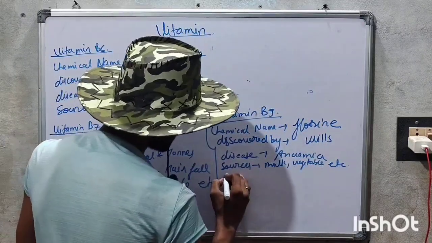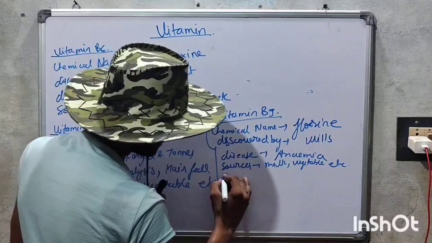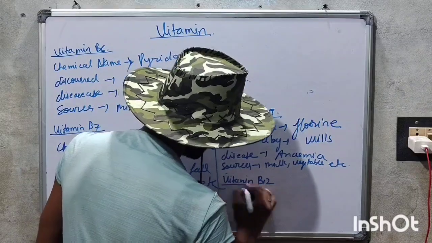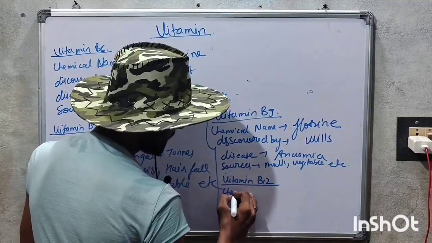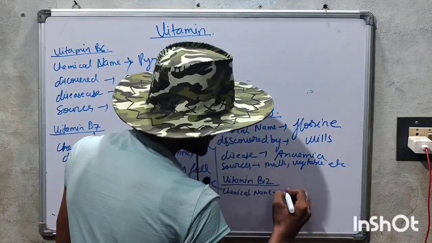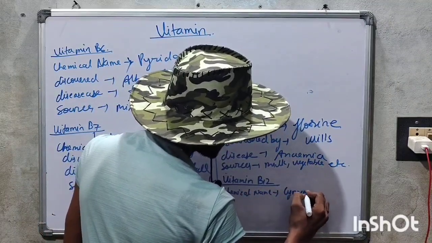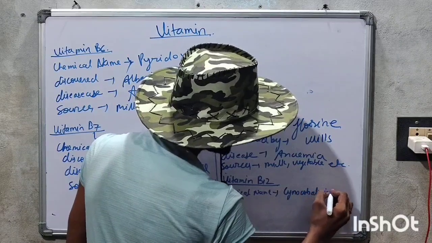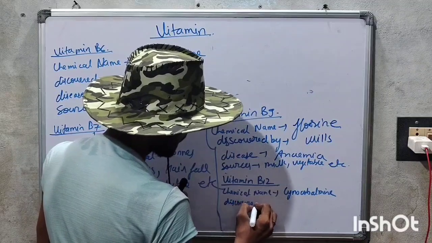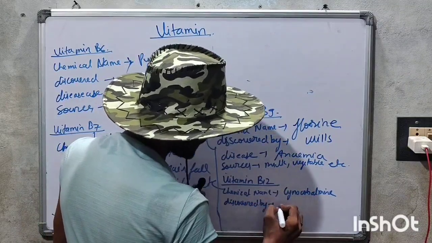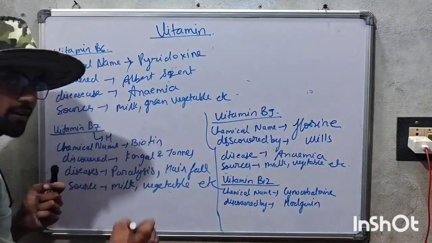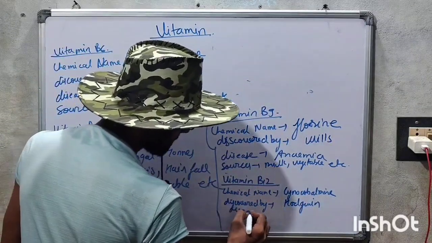And now we are talking about vitamin B12, that its chemical name, that is a cyanocobalamin, and it was discovered by Hodgkin, and disease anemia.